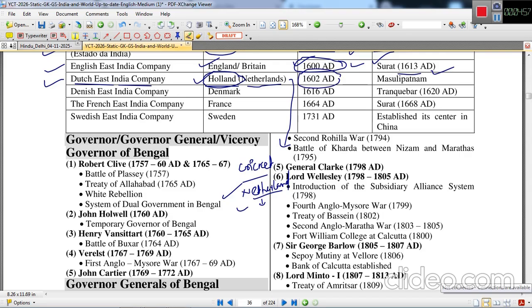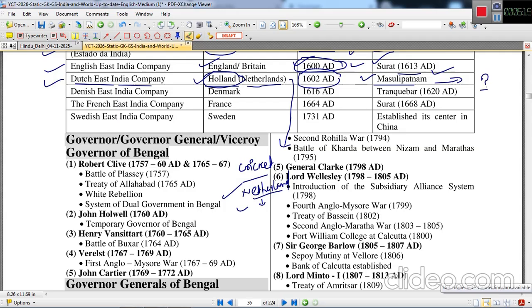The Dutch East India Company was established in 1602 AD, and their first factory in India was at Muslipatnam. I want you to tell me in the comment section: Muslipatnam is in which state?